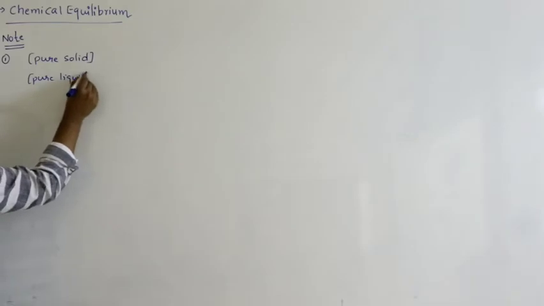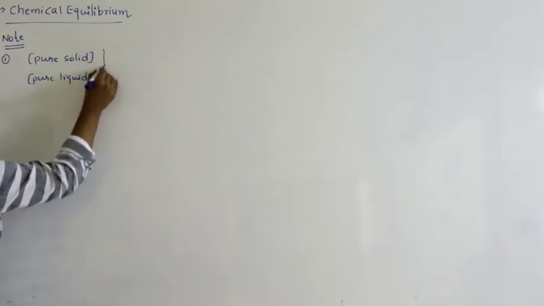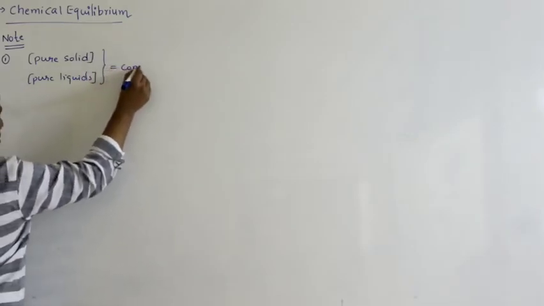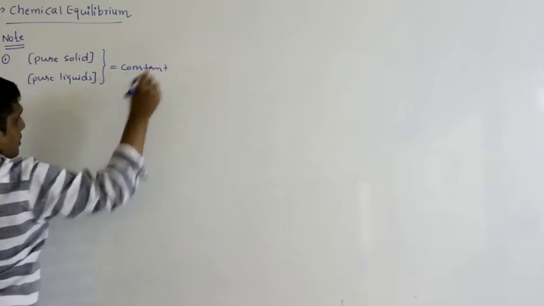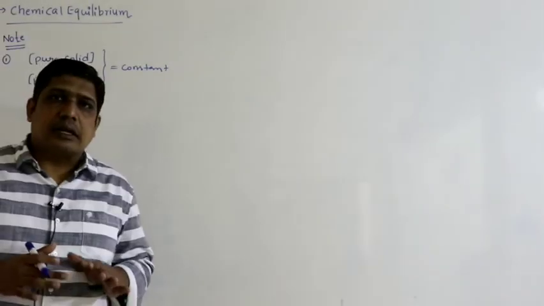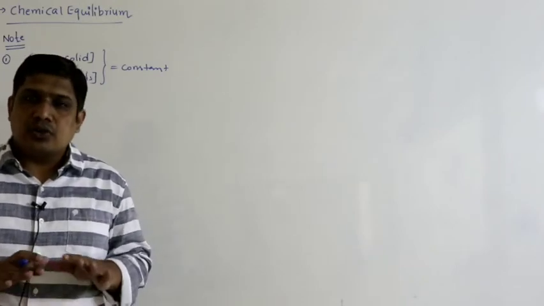The first one: the concentration of pure solids and the concentration of pure liquids should be considered as constant. What do you mean by constant? That means their concentration remains constant throughout the reaction.